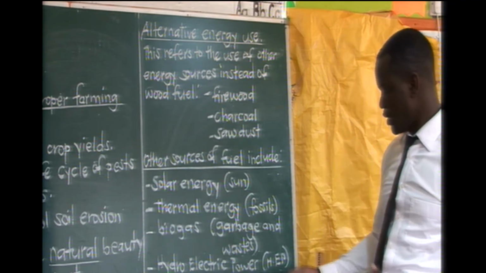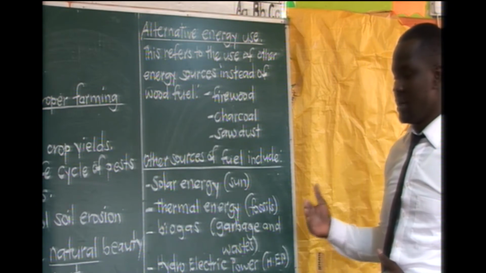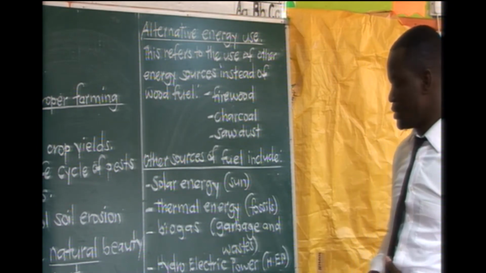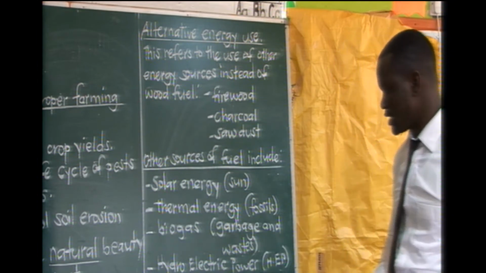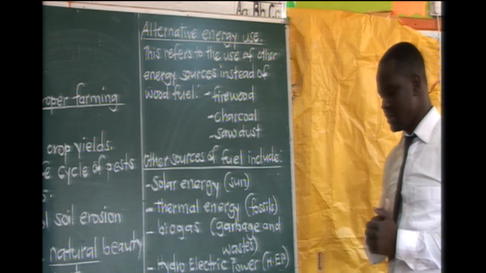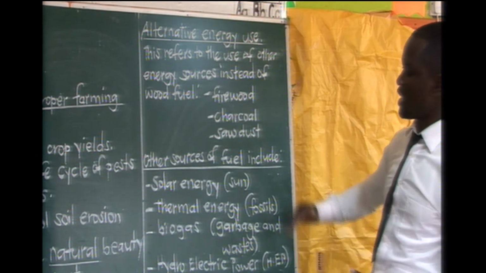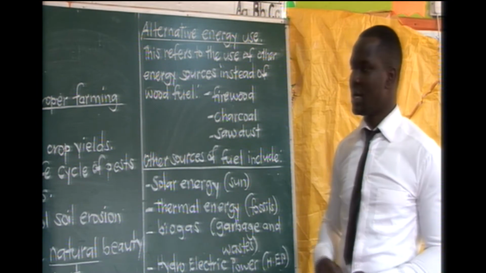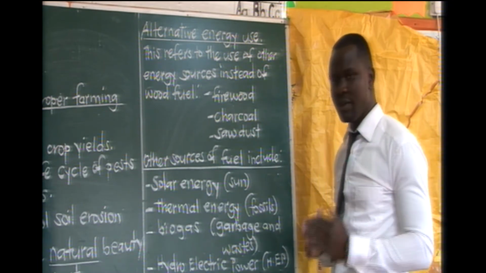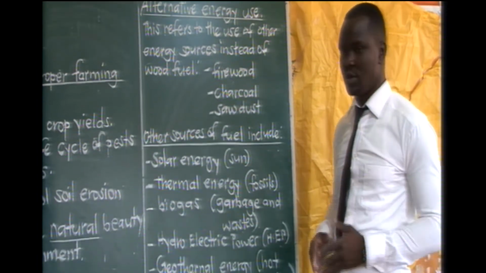That is where the machines are built and the energy is generated that we can use instead of wood fuel. Then lastly, we have what we call geothermal energy, that is generated from the hot springs. So when we use these other alternative energy sources, you will find that our environment, our vegetation will be preserved, not destroyed.